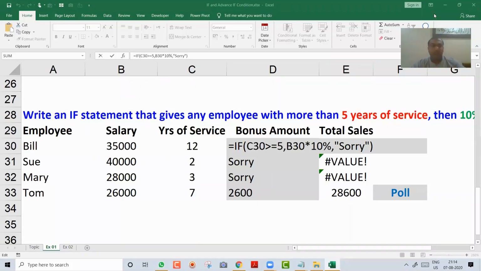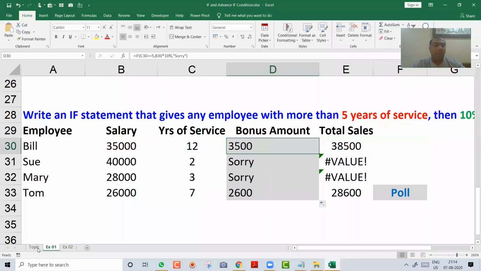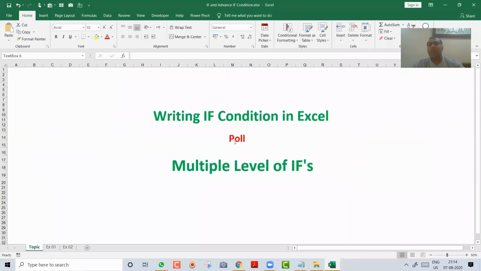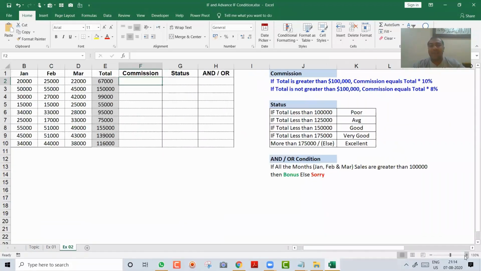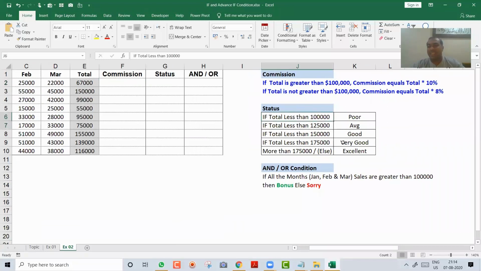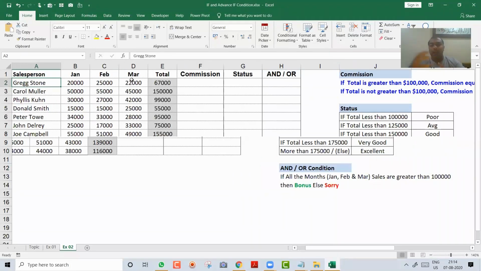Okay, friends. So now over here, these are the 4 examples. And now the next step is doing a poll. And after that, I will show you how do you write multiple levels of if. So many of you are here who want to learn how do you write multiple levels of if conditions. How do you write and or? I will complete everything in if today in the next 45 minutes to 1 hour. Okay. But learning will be more.